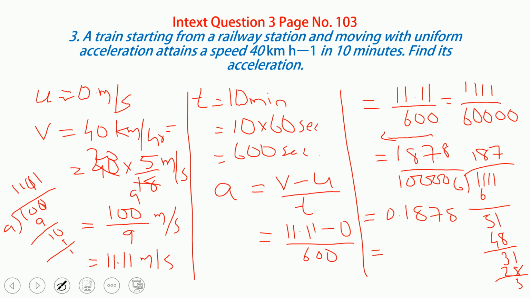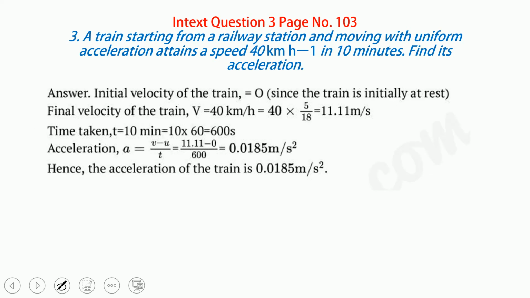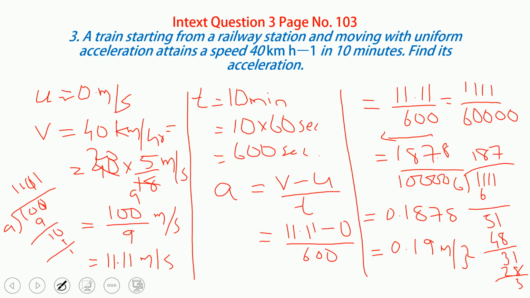If you round it to two decimal places, it becomes 0.19 meter per second square. Understand, like that we can do. Instead of dividing, you can also give 100 upon 9 directly, and then also you will get the same answer, and here you will get a positive value. Look, they got it like this, the same way they did. Here the acceleration of the train is 0.0. Here they didn't round it, that's why it became like this. We round it.